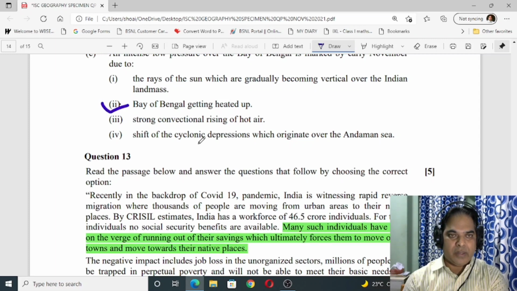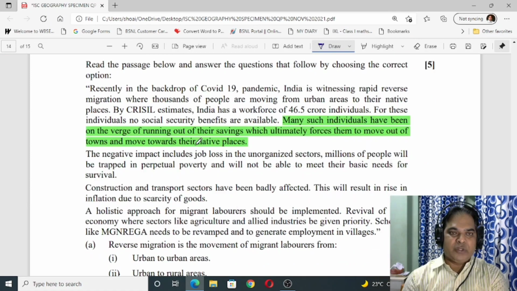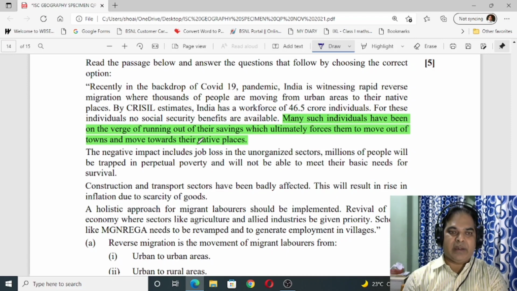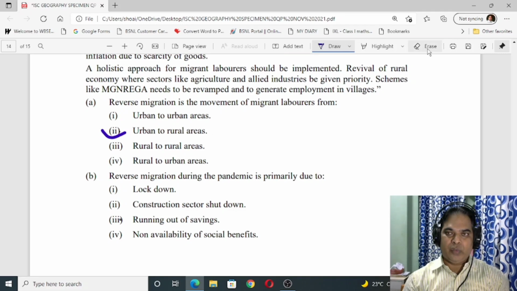Then question number 13, you have to read this paragraph properly, and on the basis of this paragraph you have to answer it. A. Reverse migration is the movement of migrant laborers from, number 2, urban to rural areas. Okay, number 2. Let me mark it properly.